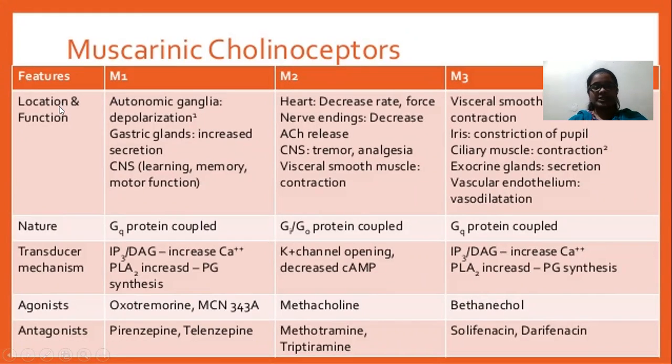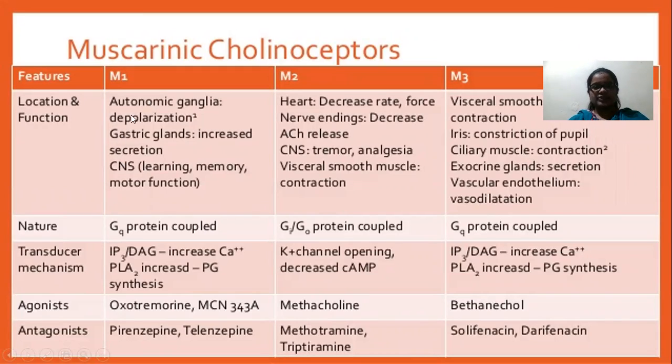The things to discuss are: what is the location and what is the function of the M1 and M3 receptors, what is the nature of the receptor, what is the mechanism of the receptor, and what are the agonists and antagonists of those receptors. First, the location of the M1 receptor is the autonomic ganglion, the gastric glands also, and the CNS region.